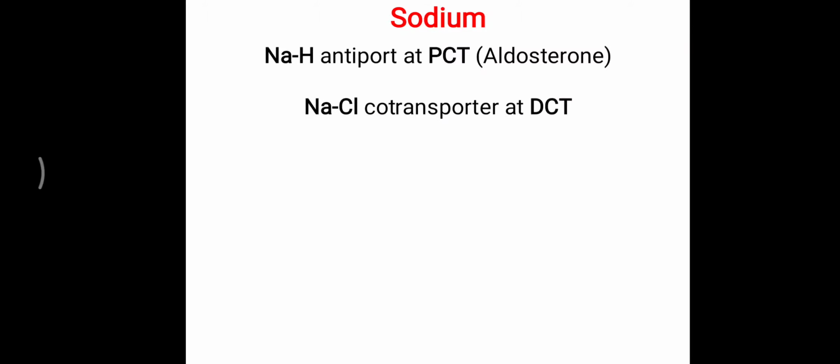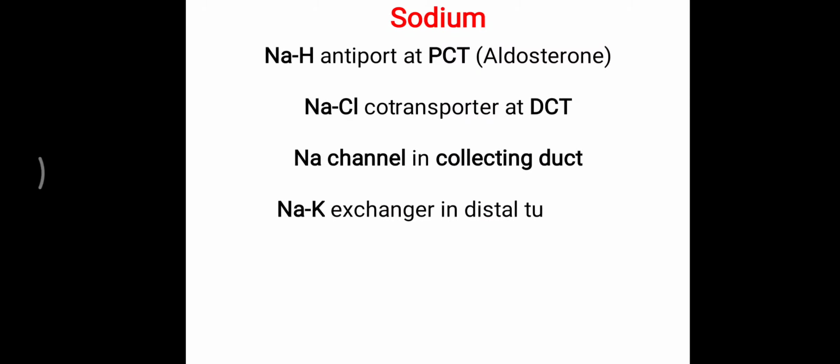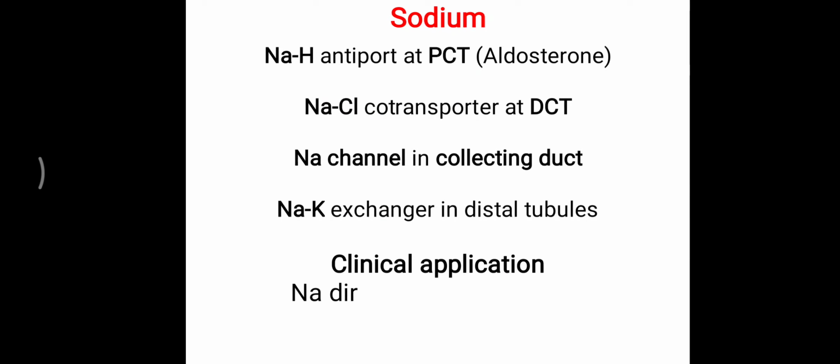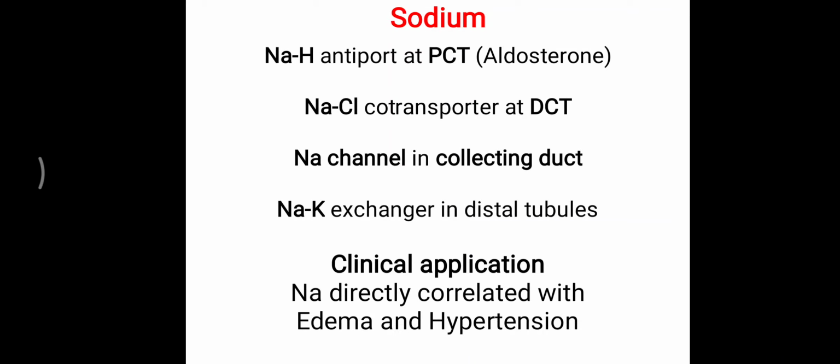Further, the sodium-chloride co-transport mechanism works at the level of the DCT, meaning the distal convoluted tubules. So PCT and DCT are both under the control of aldosterone. A sodium channel is present in the collecting duct, which also helps in the regulation of sodium. The sodium-potassium exchanger, along with the exchange of potassium, retains sodium inside the body at the distal tubule. So these four mechanisms are ultimately targeted to retain sodium inside the body with the help of aldosterone.